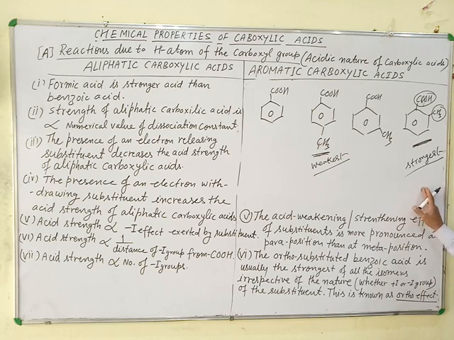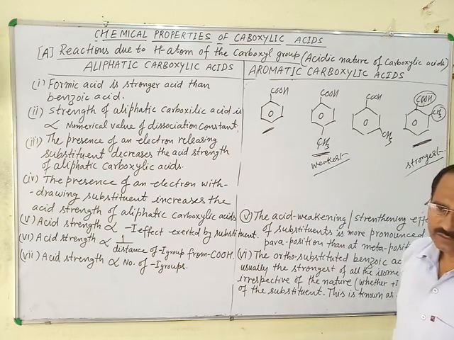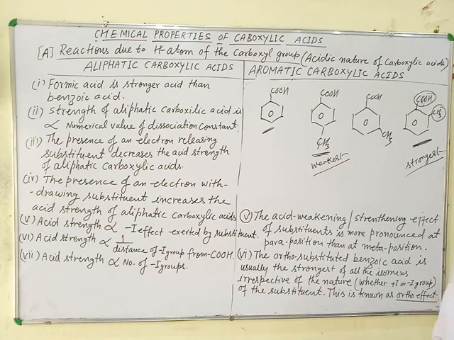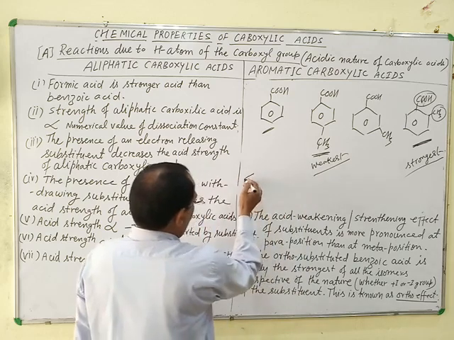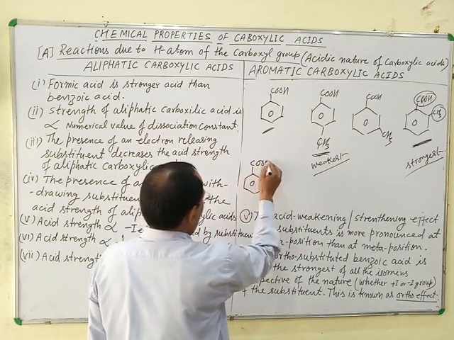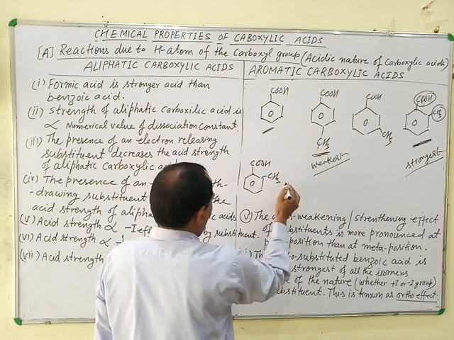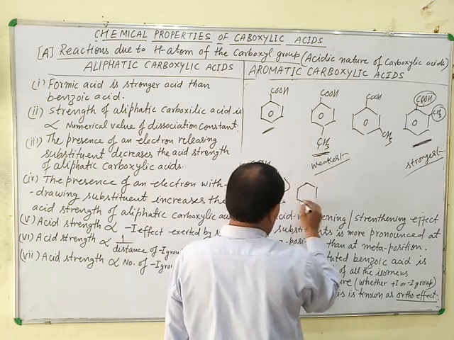This is strongest and this is weakest, and this is weaker. So what is the correct order? The decreasing strength of these acids is written as this.